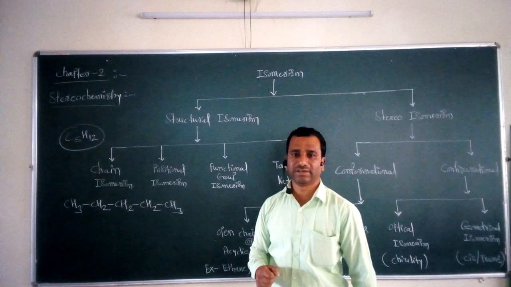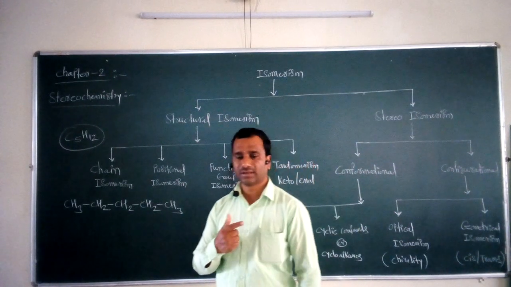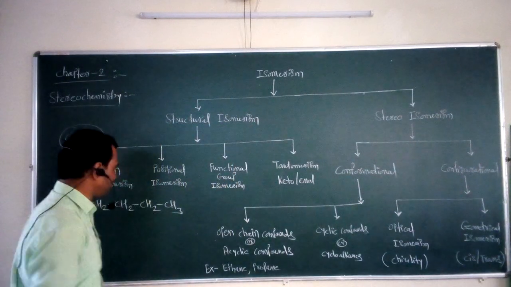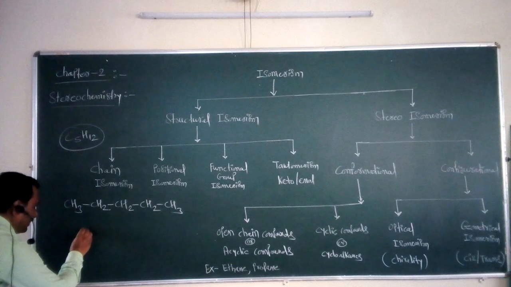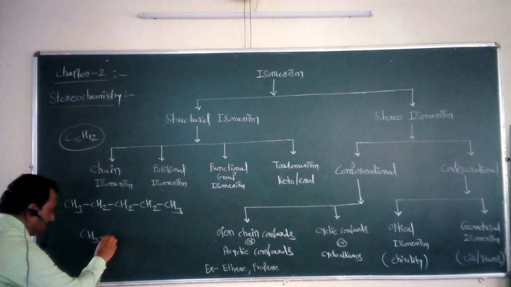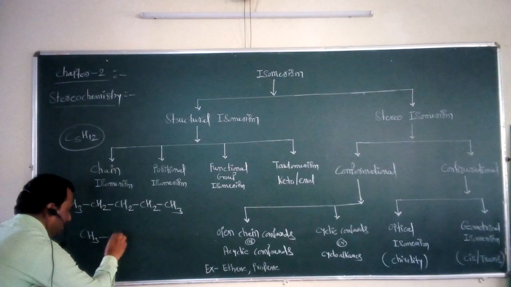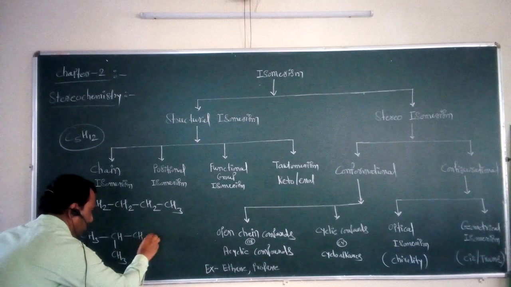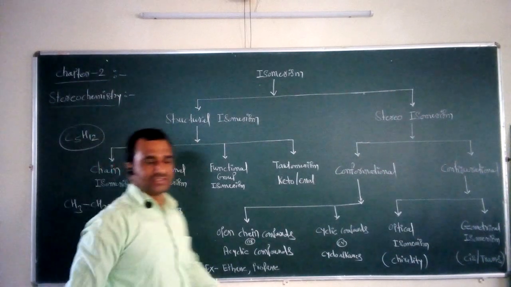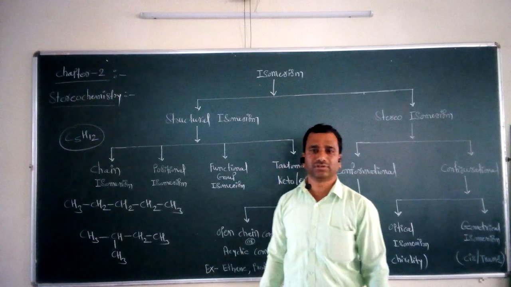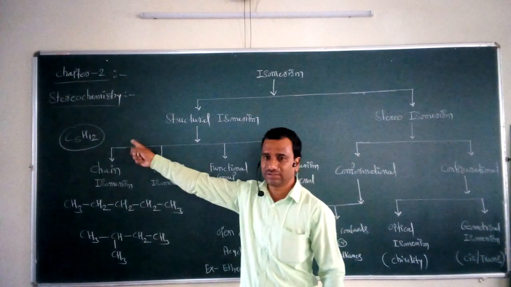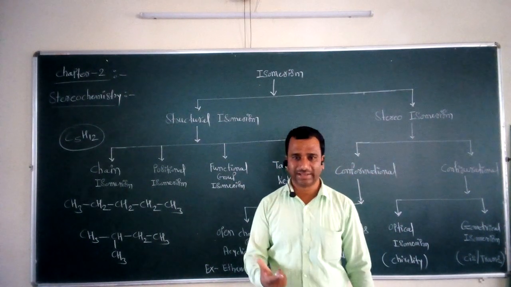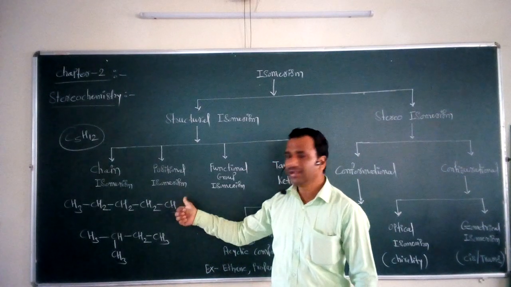To write another possible isomer of this molecular formula, we may write CH3, single bond CH, single bond CH3, single bond CH2, single bond CH3. This is the second possible structure for the organic molecule having the molecular formula C5H12. Now what is the name of this compound? This compound is called isopentane. This is isopentane and this is n-pentane.